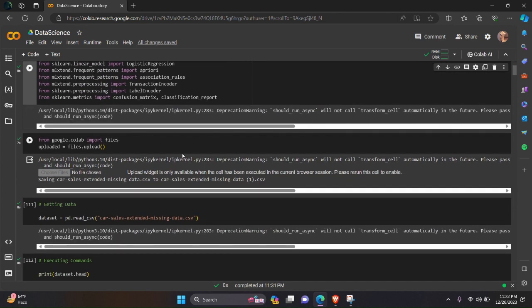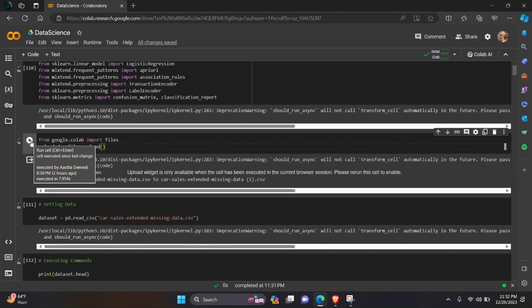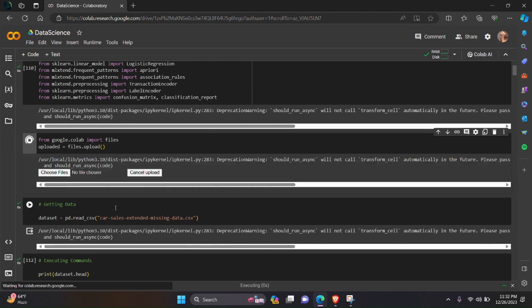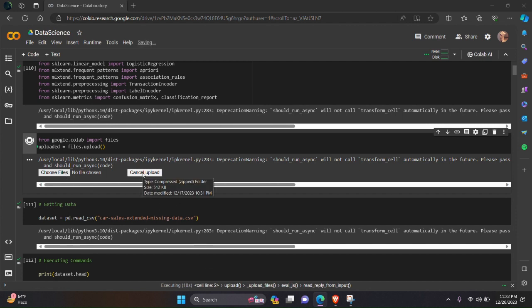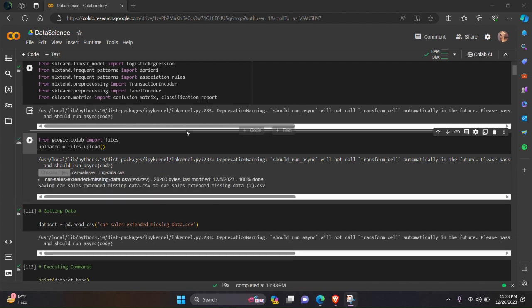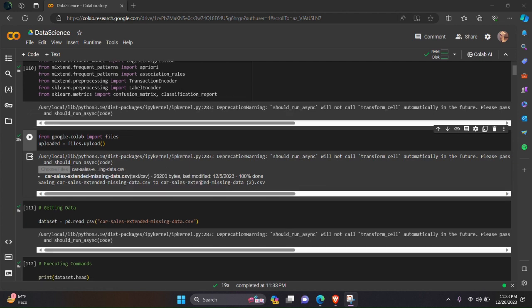Next, getting data. So here for getting data, we have to write these two lines to upload the file as we are using Colab. So executing, we can choose the file from our desktop, and then we can read that file. Here it is read. We need a .csv file for this assignment.